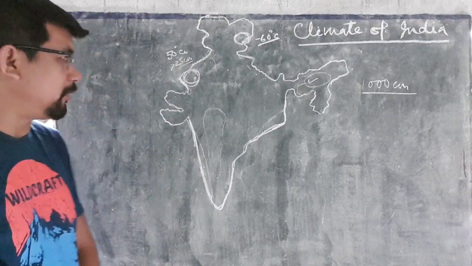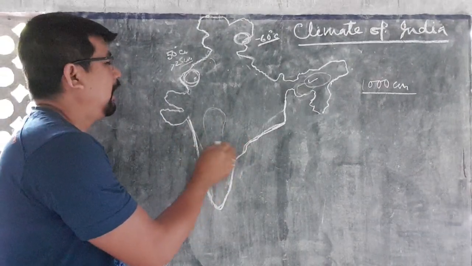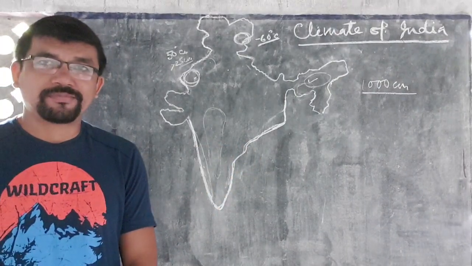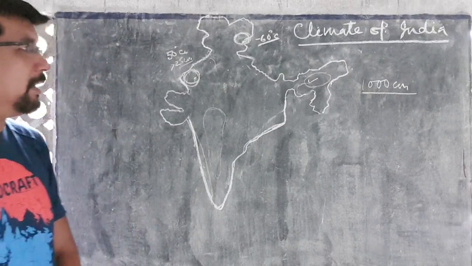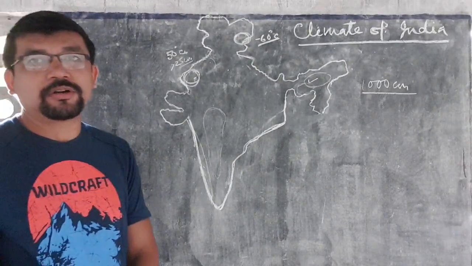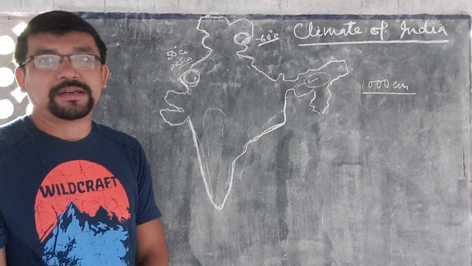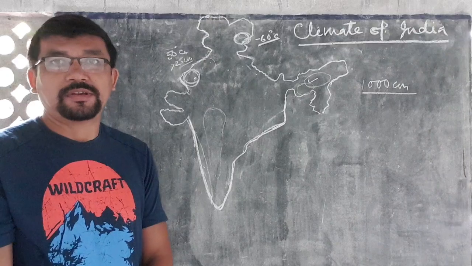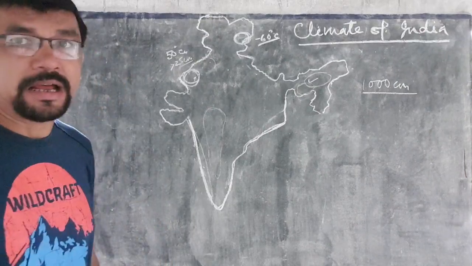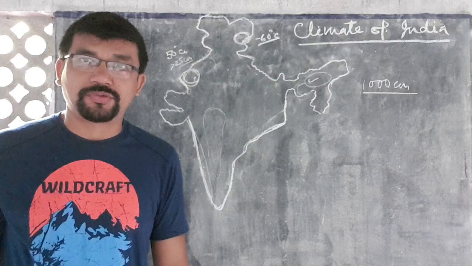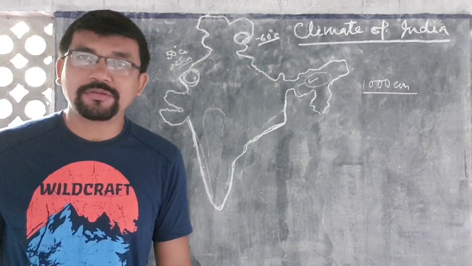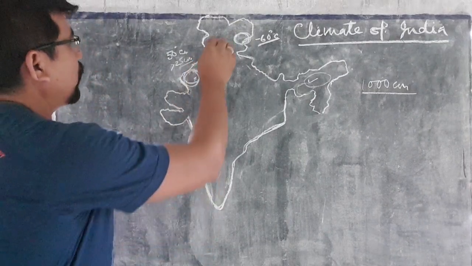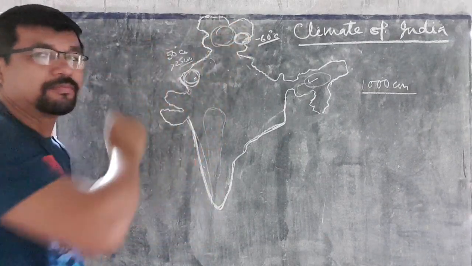Coconut cultivation is very famous in both coastal regions of India. These variations are found only because of climatic diversity; various types of climate influence different regions. On the other hand, saffron, one of the spicy crops. Where is it found in India? It is found only in Jammu and Kashmir, in this region.